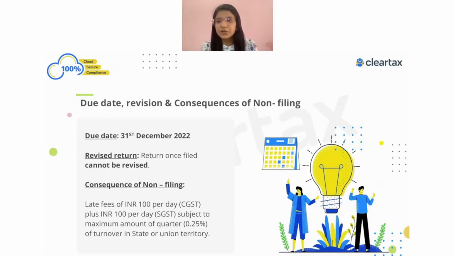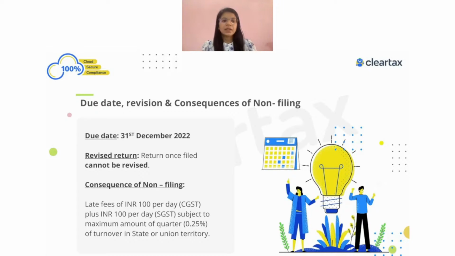Now talking about the due date. If you ask me what is the due date for your GSTR-9, it is again 31st December 2022 when we are referring to 21-22. And in today's session, we are only going to focus on financial year 21-22. So that's the financial year we are going to refer to.